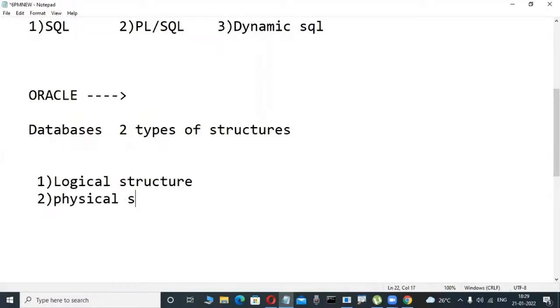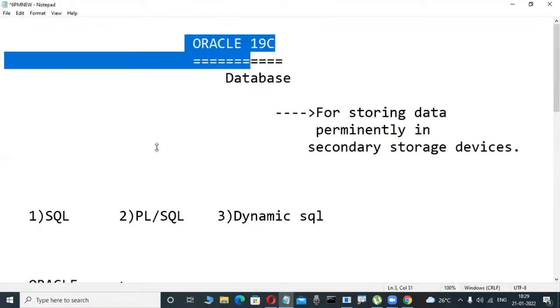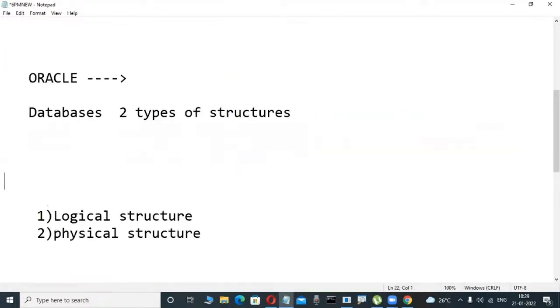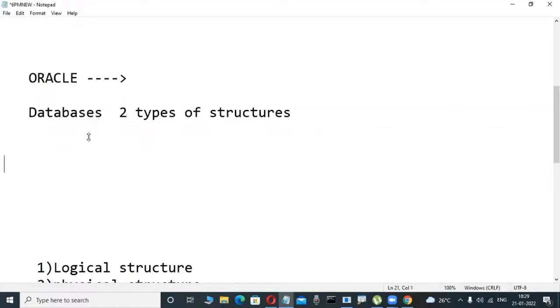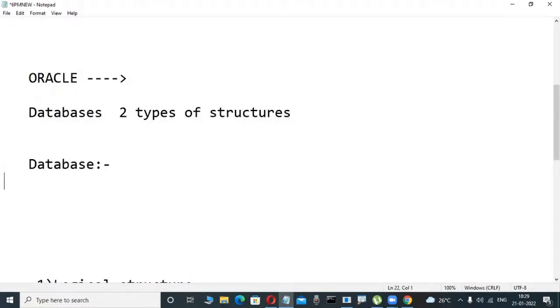Before we tell what the logical and physical structure are in these database softwares, just the database definition. In books, many fellows write it like this. Today at least you will understand. What is database?